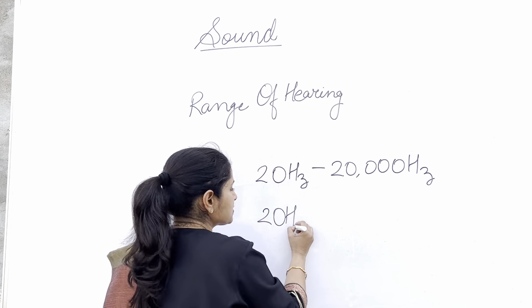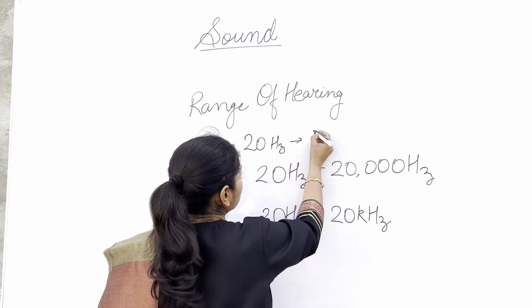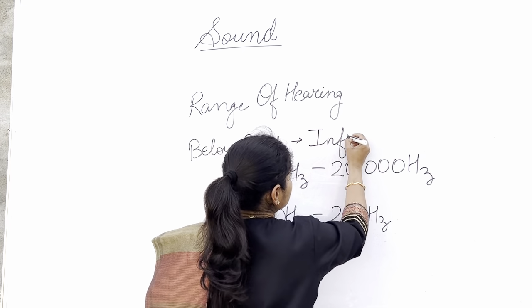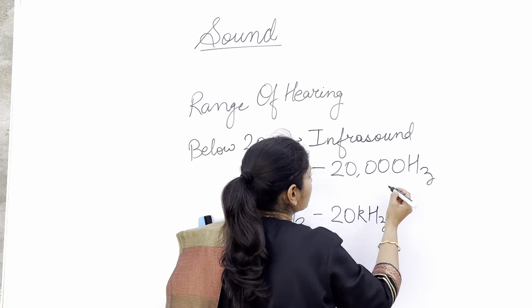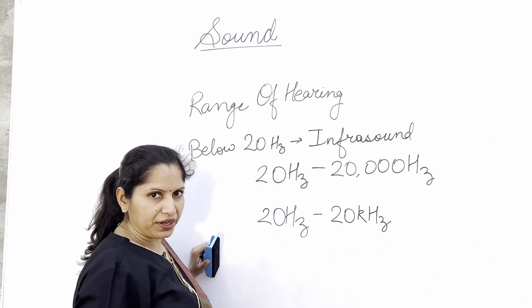Both are correct. So the human ear normally can hear the sound waves between the frequency of 20 hertz to 20,000 hertz. And the sound waves that are below this frequency, that is below 20 hertz, just recall by yourself, are known as infrasound, also known as infrasonic waves.